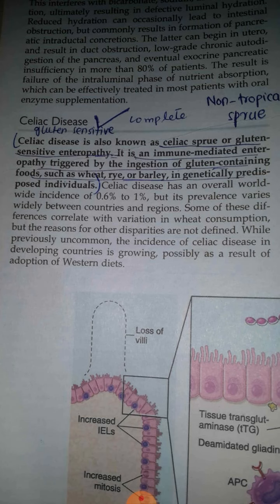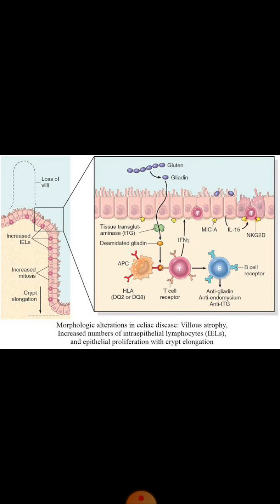Now, what is the pathogenesis of celiac disease? In this diagram, this is shown the mucosa of the small intestine, and here is the lamina propria, and this is the lumen of the small intestine. When a person takes gluten, then this gluten is converted by enzymes in the mucosa of the small intestine into a 33 amino acids containing alpha peptide called alpha gliadin. This alpha gliadin binds with a specialized IgA antibody in the mucosa of small intestine.